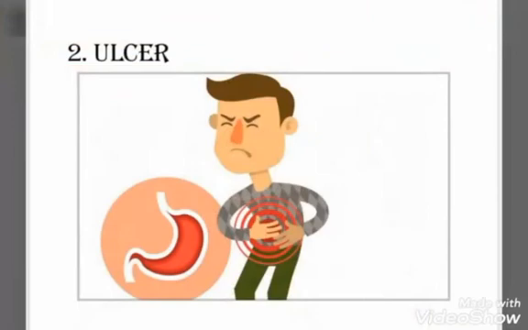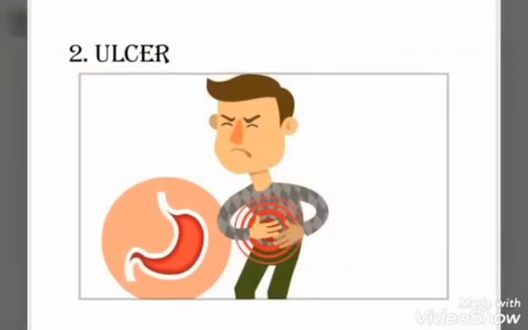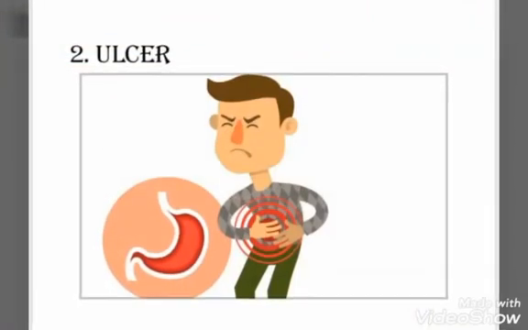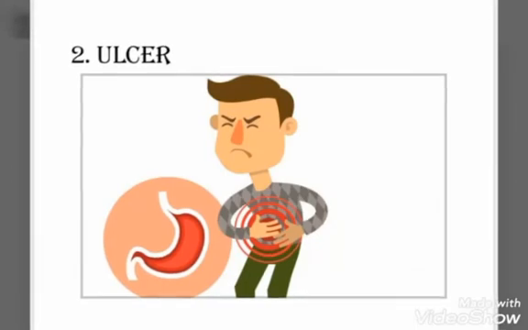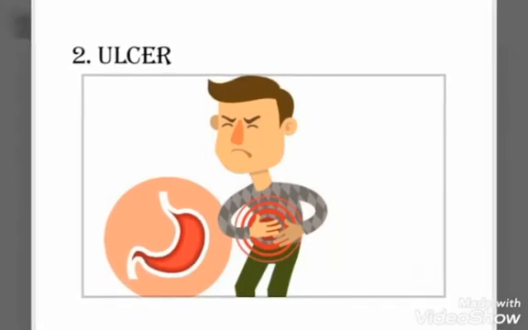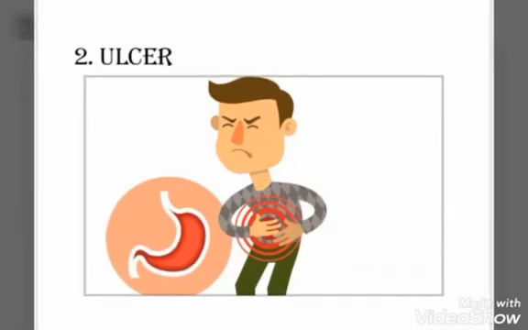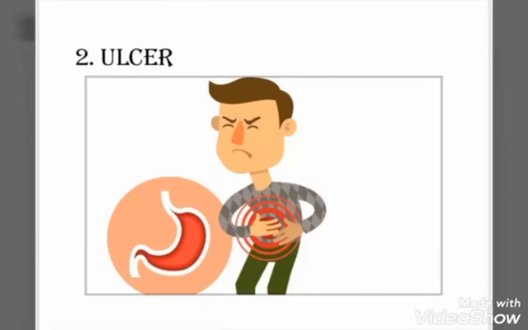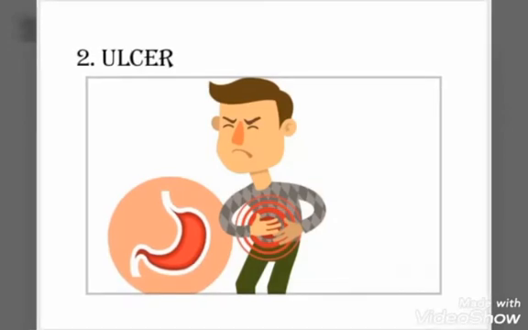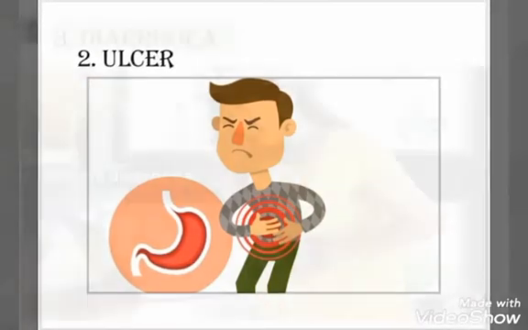Now next is the ulcer. When a large amount of gastric juice is released in the stomach, the digestive enzymes start to break down the walls of the stomach and intestine. This results in a pain which is called ulcer. It can be cured by avoiding spicy food, carbonated drinks, and tea, and you need to take the medicine on a regular basis. Next is diarrhea.